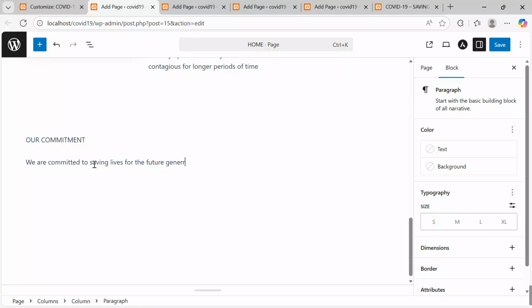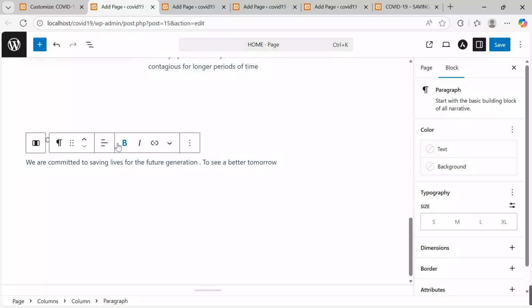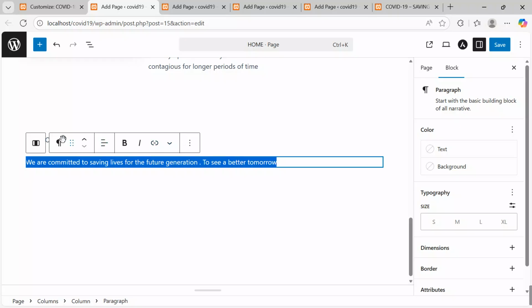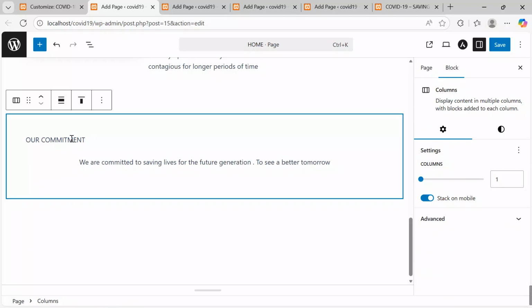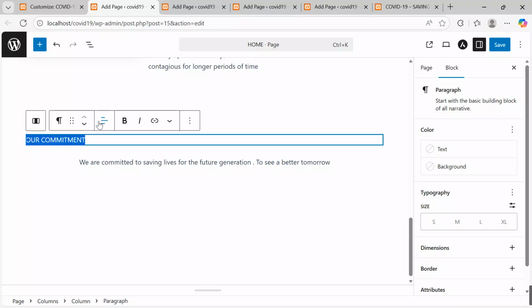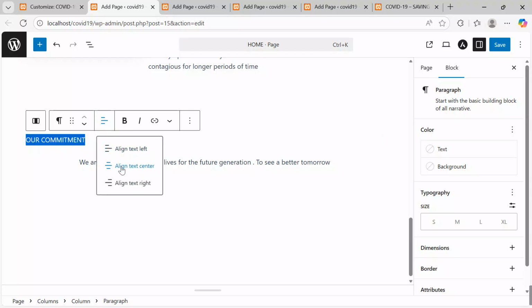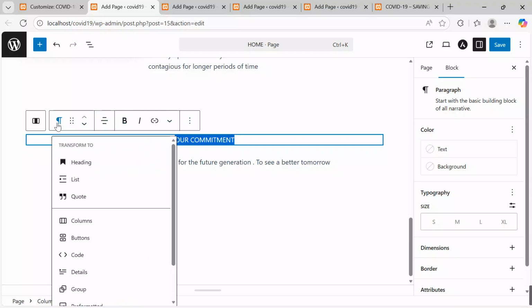We are committed to saving lives for the future generation to see a better tomorrow. So as the candidate is manipulating all this, you have to be very, very creative to see that even the words, the terms, the sentences you're using blend with the problem statement or the scenario which we are trying to zero down onto.